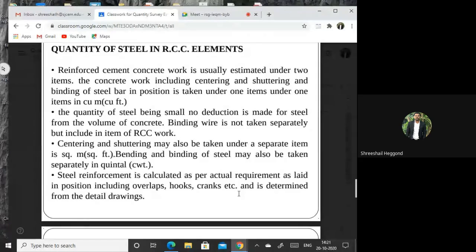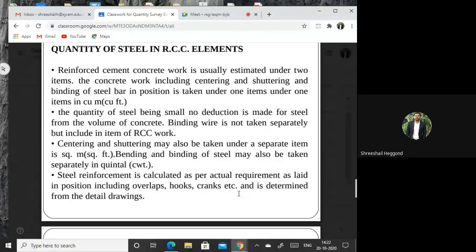Even last year, we took a visit to our school building construction at the top floor, where the reinforcement was laid and the concreting was started. You saw how the reinforcement was laid. The binding wire was there, some of the bent bars were there, some of the crank bars were there, hooks were given at the ends.